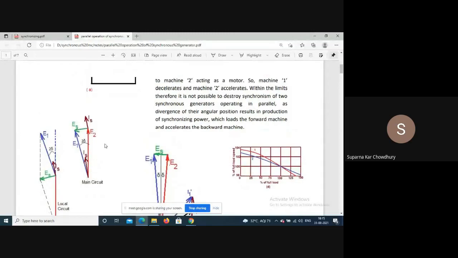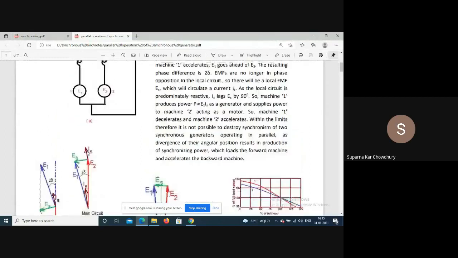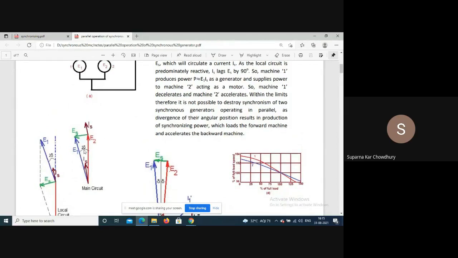Now, once due to some disturbance machine 1 gets accelerated, E1 will go ahead by an angle, say twice delta.